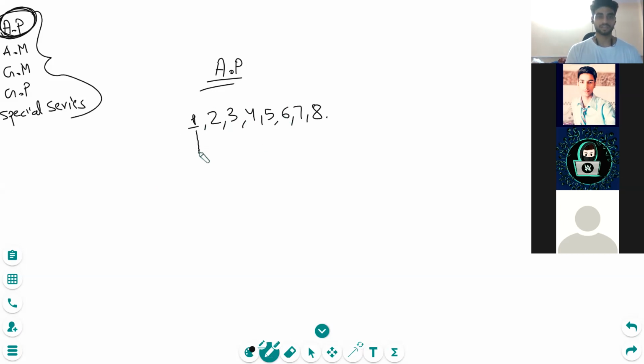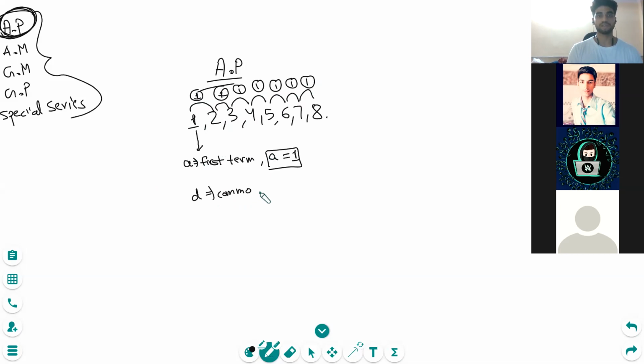This first thing here is called first term, denoted by A, in AP. I don't know why it's denoted by A, but it's denoted by A. Okay. Then we have common difference. Common difference, as the name suggests, something common to all. There is one common to all, one difference to all, right? As you can observe here. So D is actually common difference, common to everything. And it actually makes sense that difference starts with D, so it must be D, maybe.